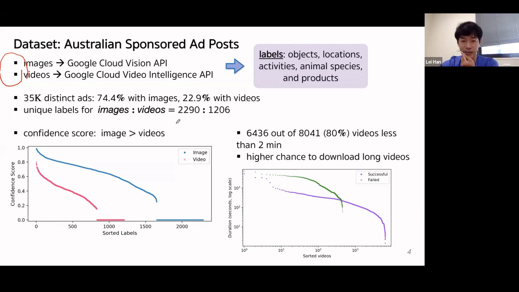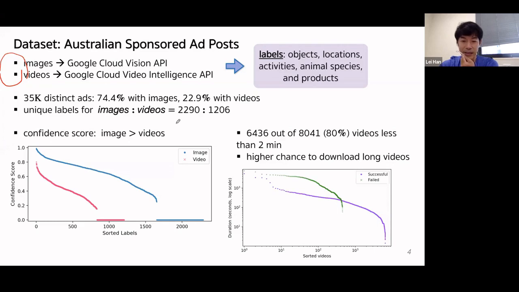In terms of the created labels, we have 2,200 labels for images and 1,200 for videos. Because Google Cloud API also provides a confidence score for each generated label, we also plot the distribution of the confidence for each predicted label. Here shows the average confidence for each created label. Because different images may give the same labels, we take the average. We can see that the confidence score for image labels is higher than video labels on average.